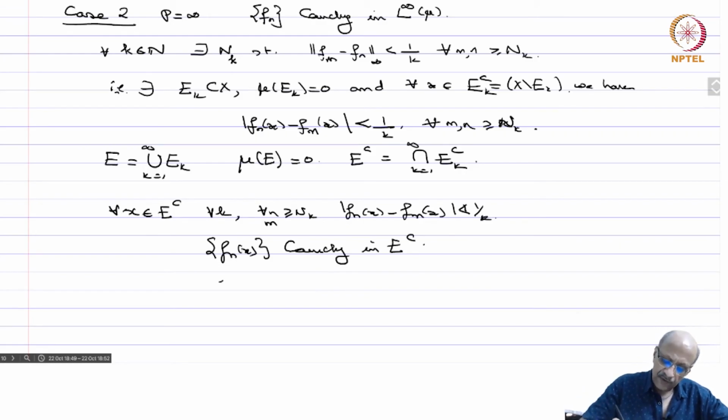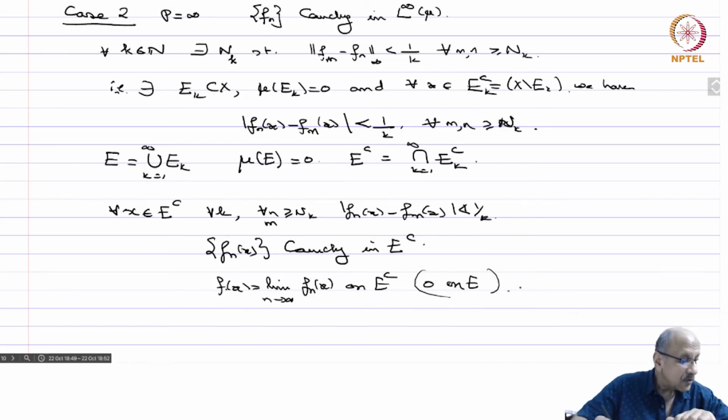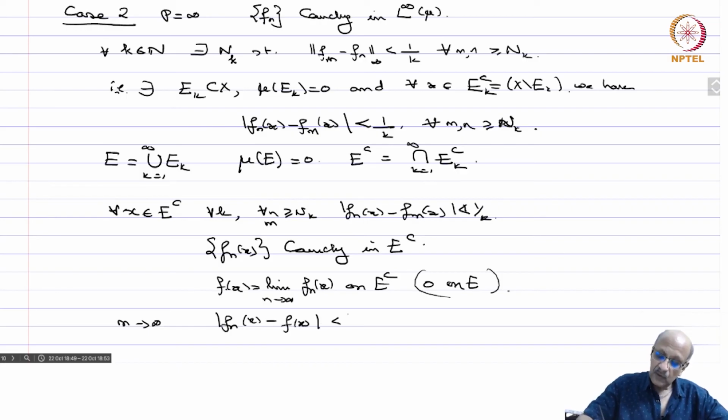Okay, so you take f(x) equal to the limit of f_n(x) on E complement, and then you can take in fact 0 on E, for instance, if you like. Okay, so then if you allow m to tend to infinity, you have |f_n(x) - f(x)| is less than or equal to 1 by k for all x in E complement and for all n greater or equal to n_k.